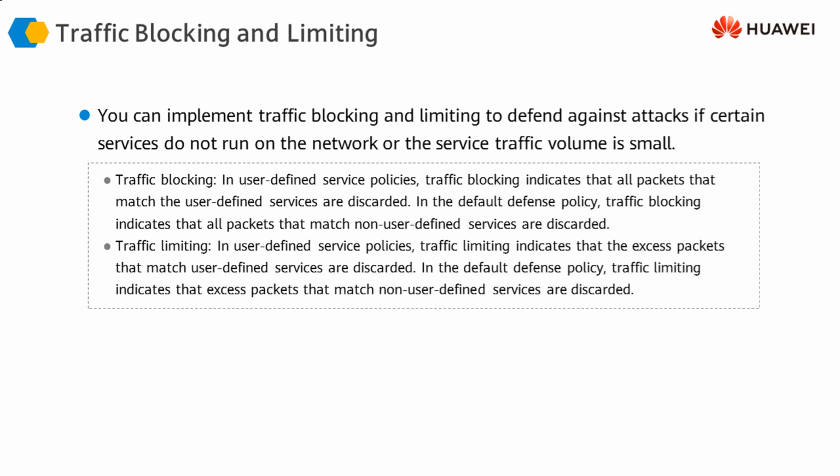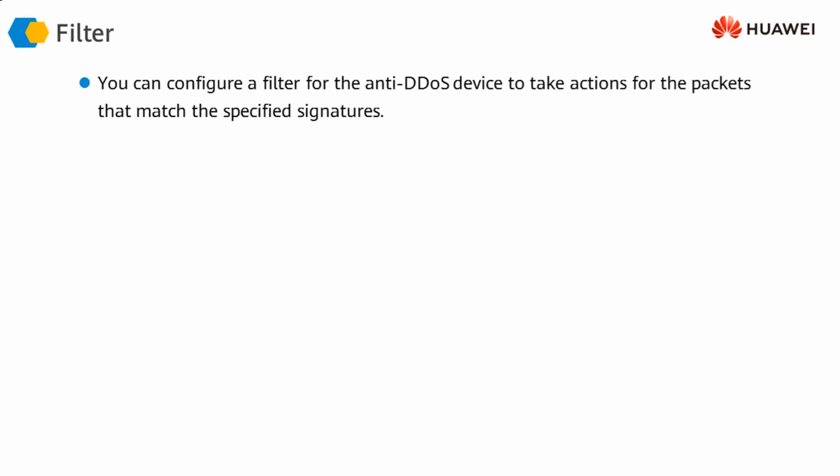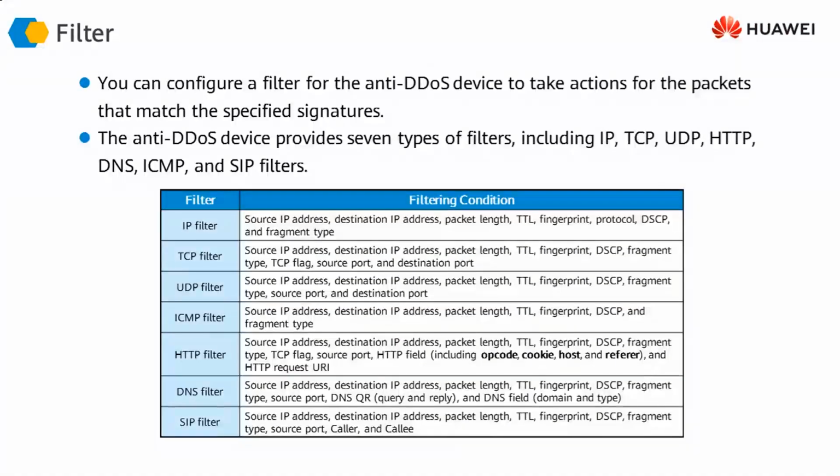If the traffic exceeds that rate limiting value, then the firewall is going to drop that traffic. The firewall can also implement filtering based on specific protocol types, because different protocols can require different filtering techniques.